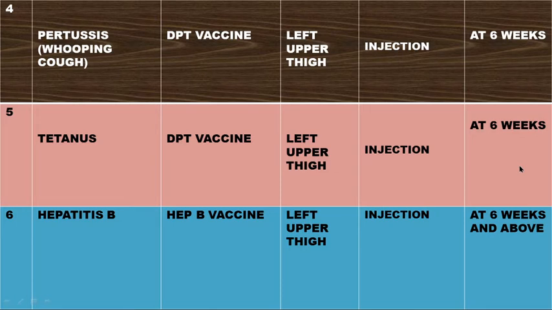Then we have tetanus. The correct spelling is tetanus. It is the DPT vaccine still, where T stands for tetanus. So it remains the same vaccine. Where is it given? Left upper thigh, still like the other two. And then the injection, which is the mode of administration. At what age?